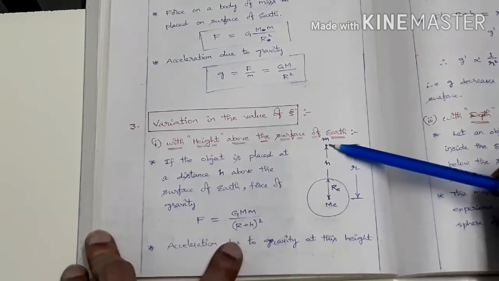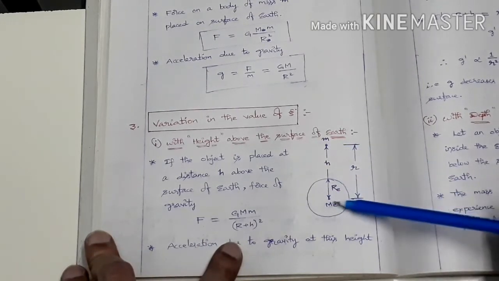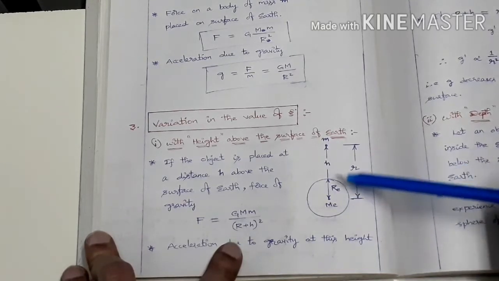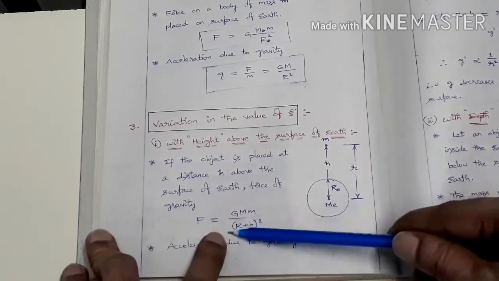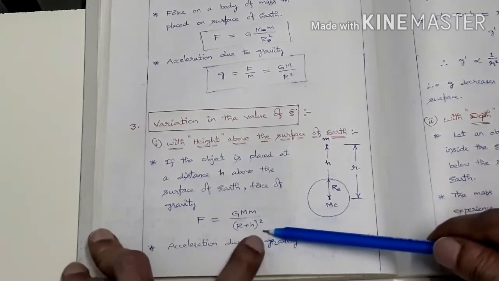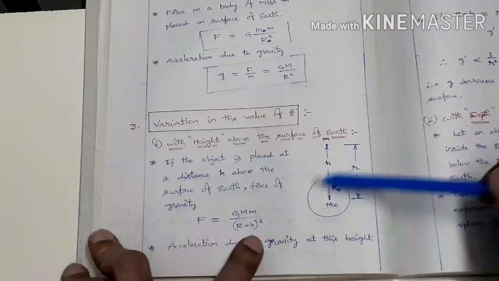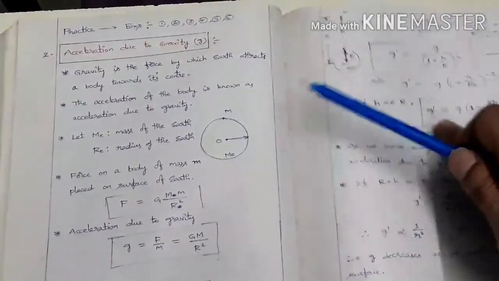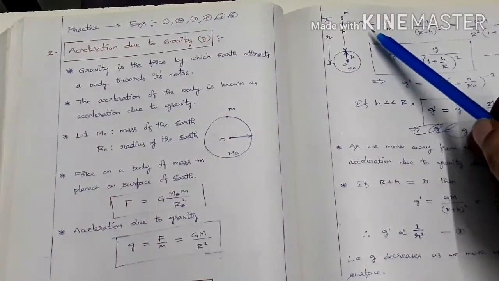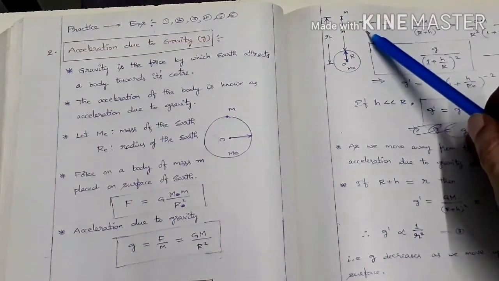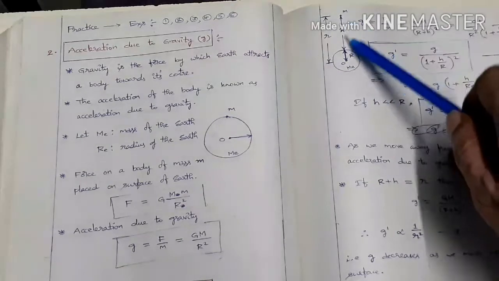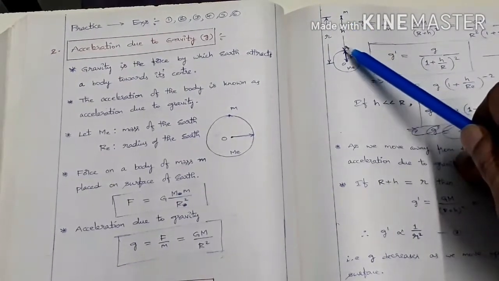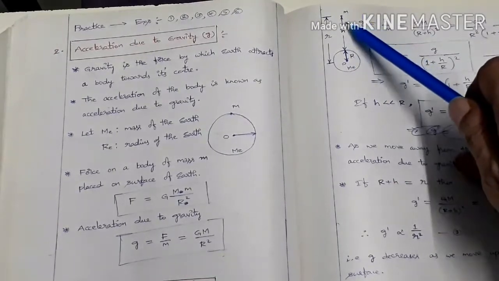So what is the force acting on this mass due to the earth? Now we consider this one as a point mass, and the earth is a point mass located at the center. So the force acting on this mass, F equal to GMm by R plus h whole square, by the universal law of gravitation. So this is R, this is h. From Newton's second law, what is g dash here? g dash is the acceleration due to gravity at this height from the surface of the earth. On the surface of the earth, let it be some g, but at a height h, let us suppose that it is g dash.